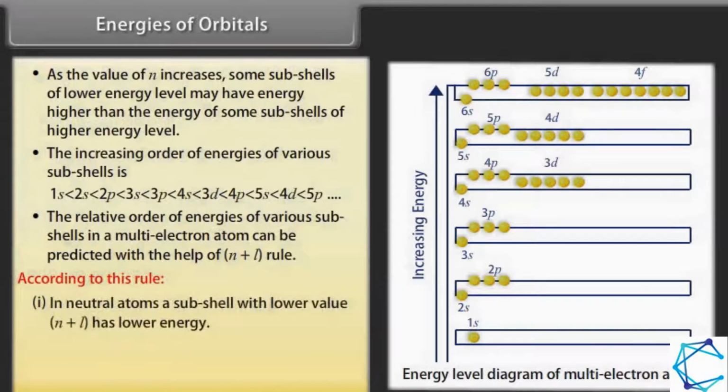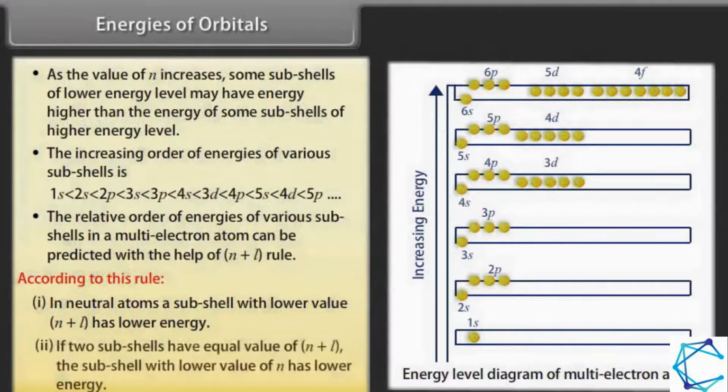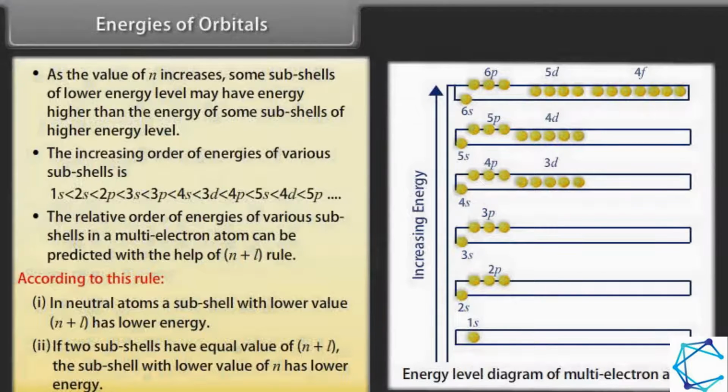According to this rule, number 1. In neutral atoms, a subshell with lower value of n plus l has lower energy. Number 2. If two subshells have equal value of n plus l, the subshell with lower value of n has lower energy.